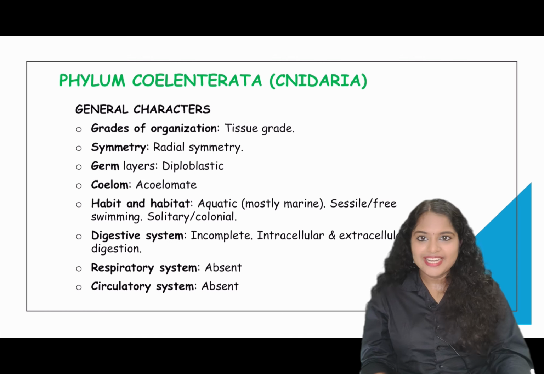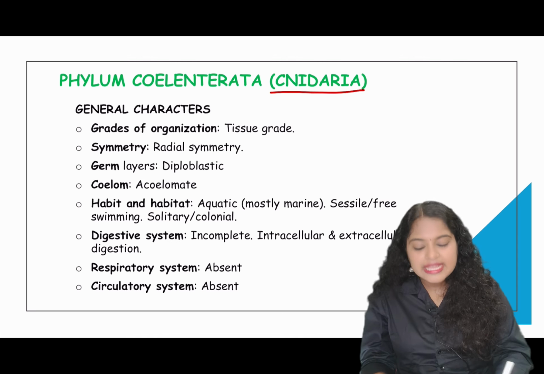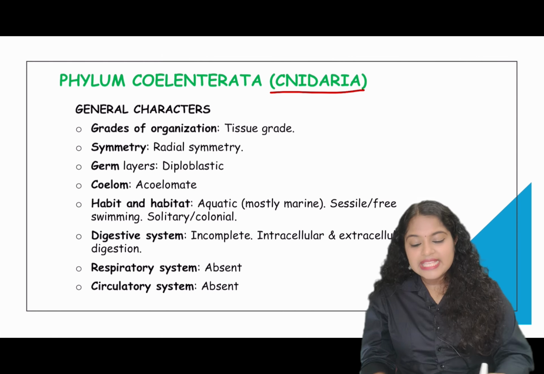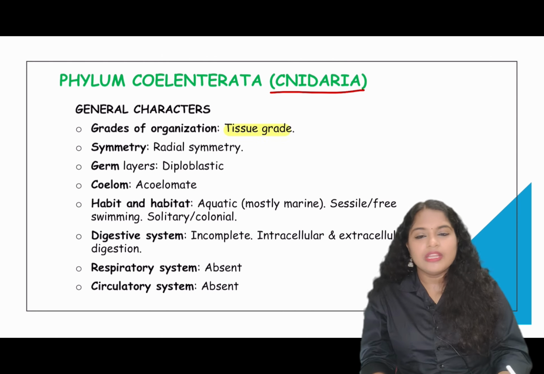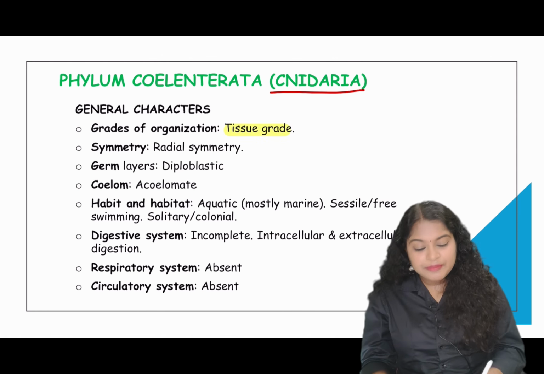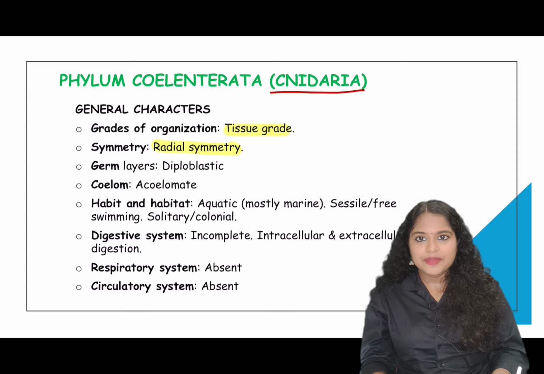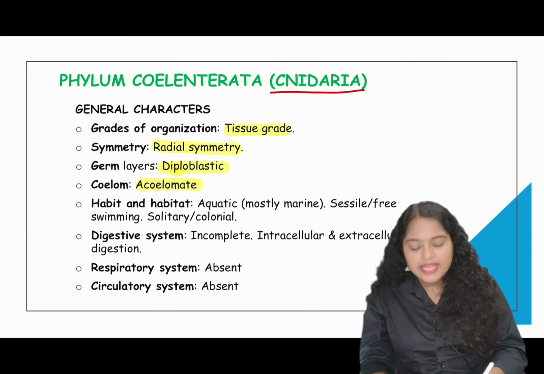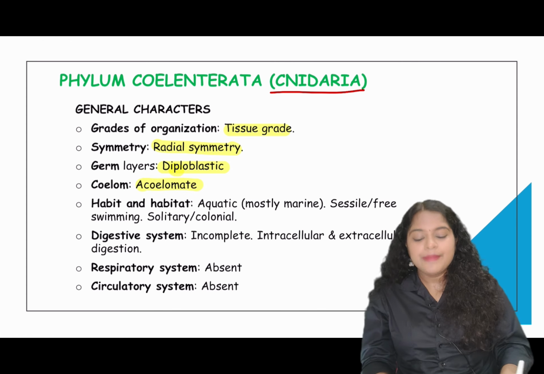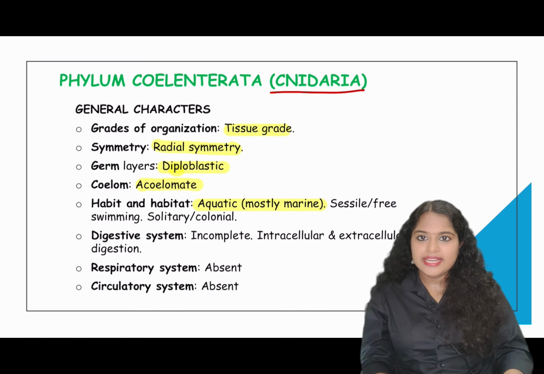Next is phylum Coelenterata. Animals included under phylum Coelenterata are also called Cnidaria. They have a tissue level of organization. The type of symmetry present is radial symmetry. Only two germ layers are there, that is, they are diploblastic. They do not have any coelom, so they are acoelomate. Their habitat: they are found mostly in marine ecosystem.